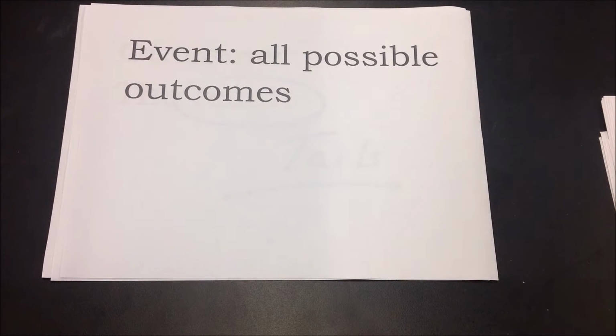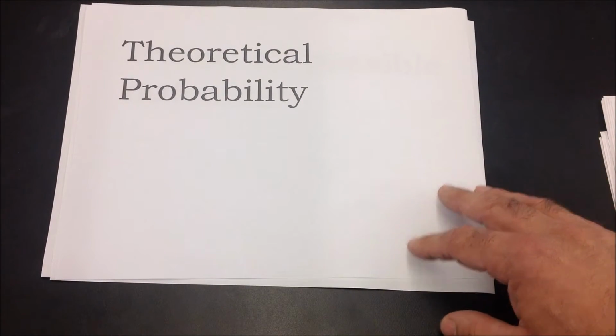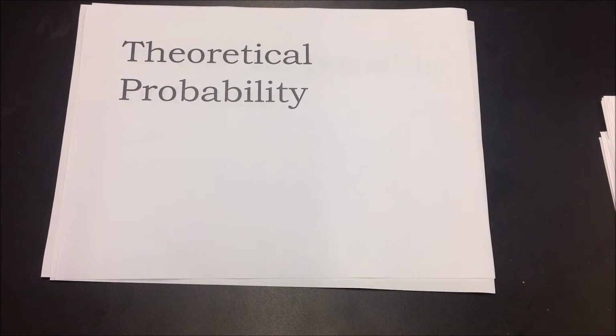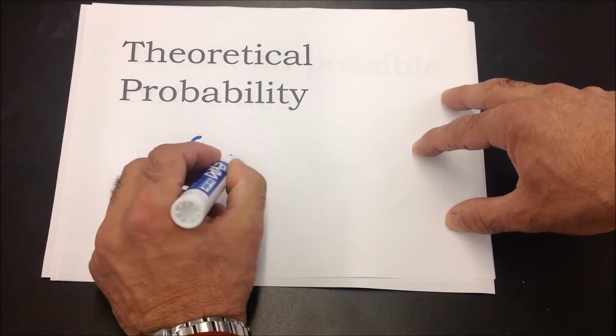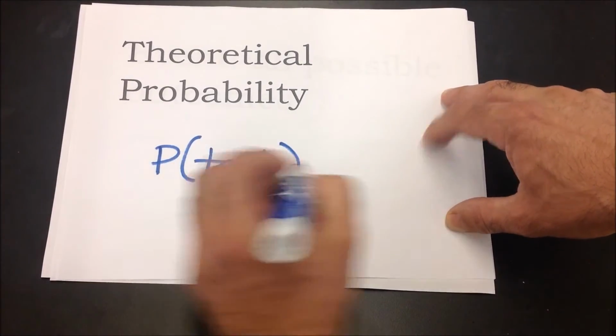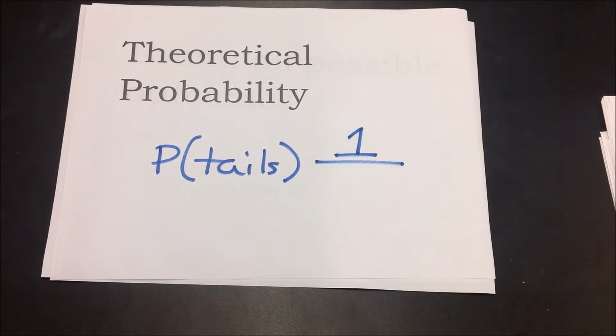So when we're doing probability, the first thing we'll talk about is theoretical probability, and that's just using math. There's other probabilities, experimental probability, which I'll talk about in the next video. So let's look at the probability of getting tails. We want to get tails. There's only one outcome that we want, tails.